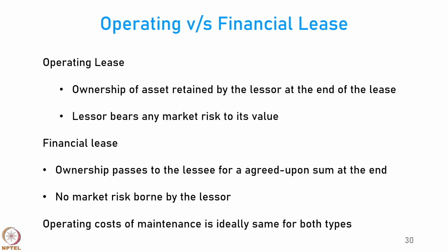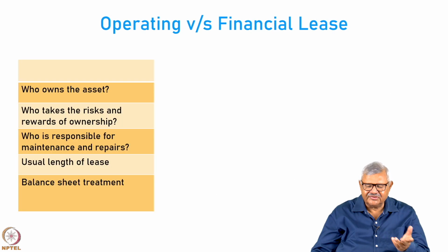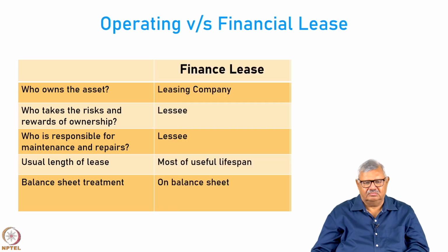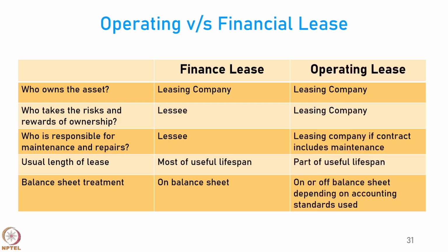Okay. So, operating cost of maintenance is ideally the same for both types, but depending on the policy of the airline, they can go for an operating lease or a financial lease. The differences are very important. So, in financing lease, the aircraft is owned by the leasing company. The risks and rewards of ownership are borne by the person or the company who leases, and responsibility for maintenance is also the lessee's. The length of lease is most of the useful lifespan. It appears in the balance sheet.